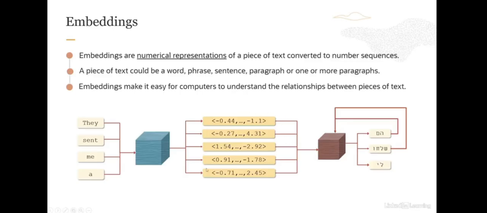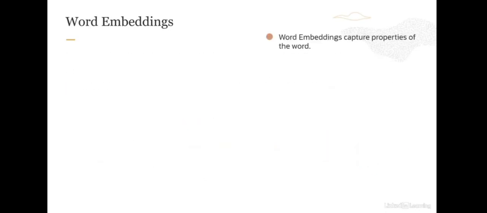So hopefully you can see how embeddings are used, because this is what computers understand in order to understand the relationship between pieces of text. Taking that example further, word embeddings capture properties of the word.